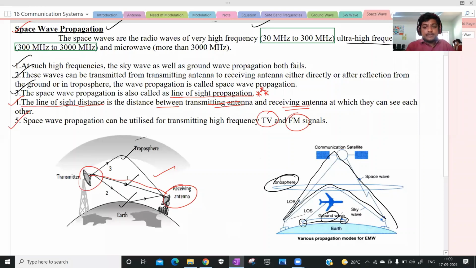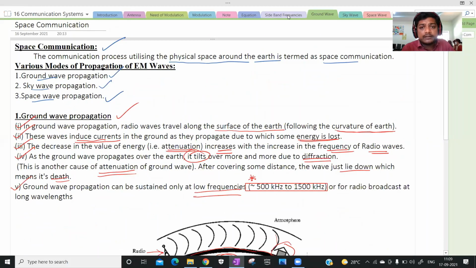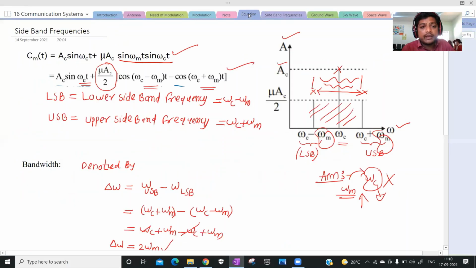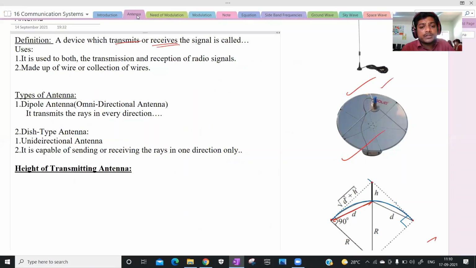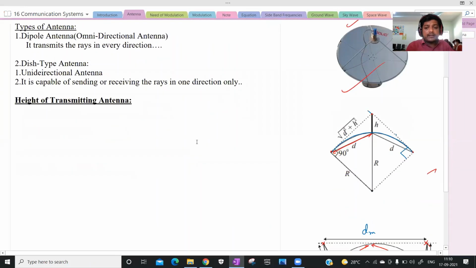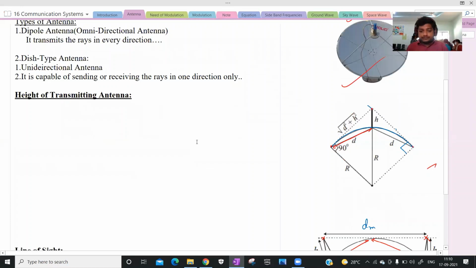Very good. Next, the last concept in this lecture, that is the height of the transmitting antenna. I am going to derive one expression for the height of the transmitting antenna. This is a very, very important thing.